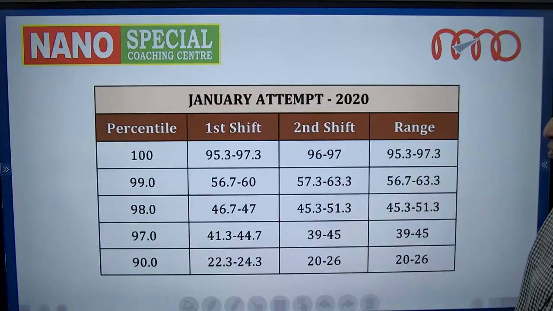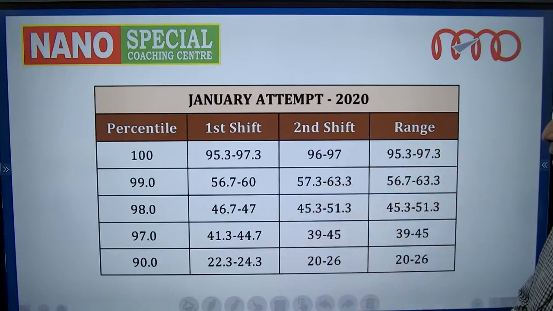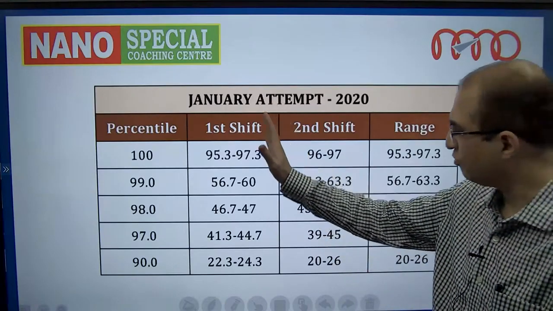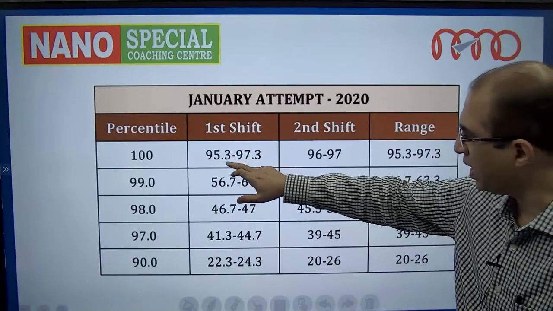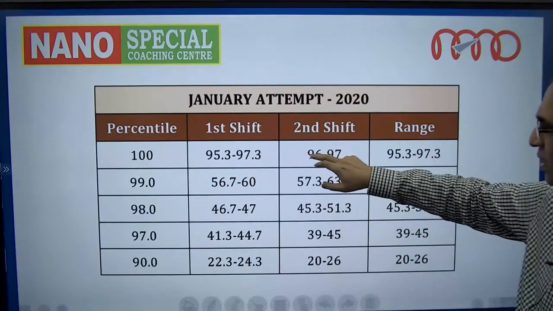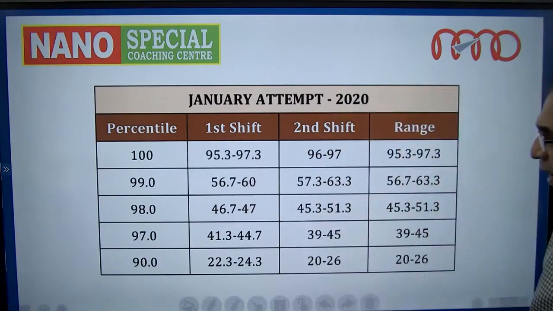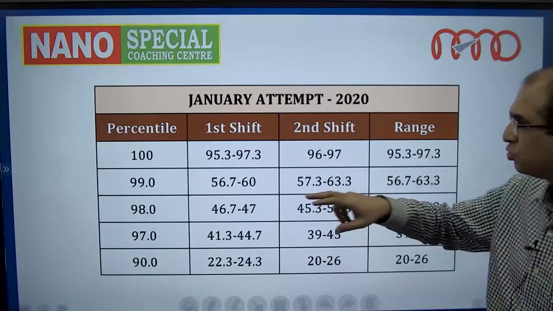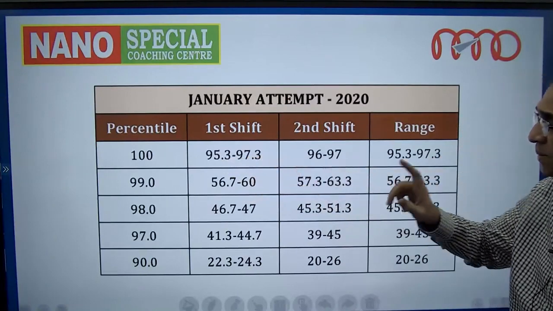So for the sake of convenience, instead of presenting all the shifts, entire data, I have simplified that data and presented this in terms of first shift and second shift. So this gives a range of marks obtained in the first shift. This gives a range of marks obtained in the second shift. So the 100 percentile actually corresponds to, in the first shift, students getting 95.3 to 97.3%.